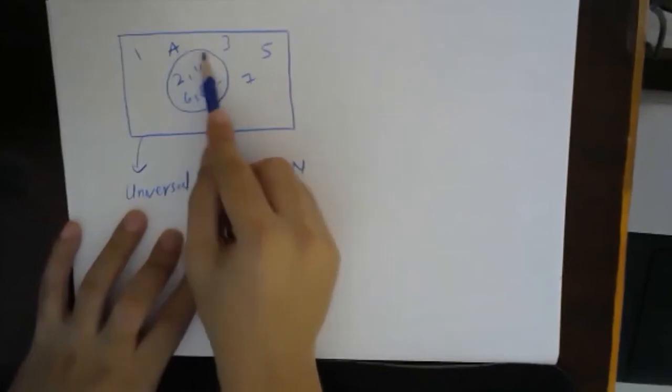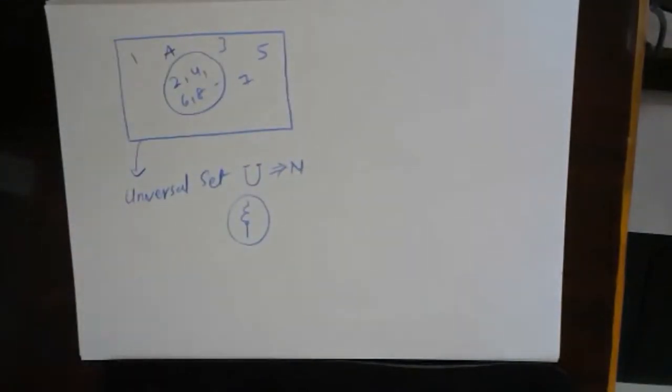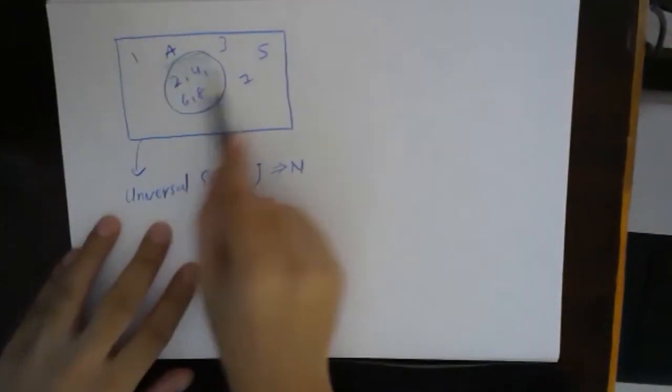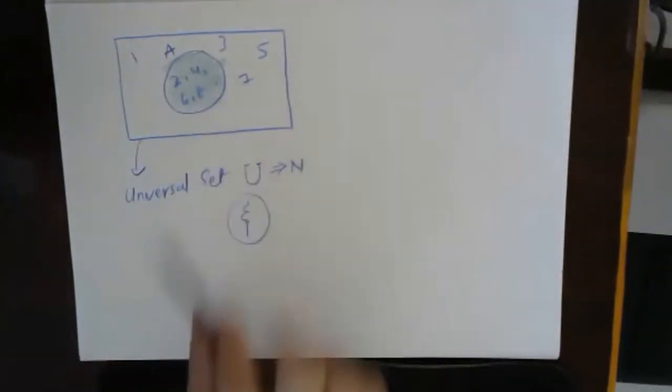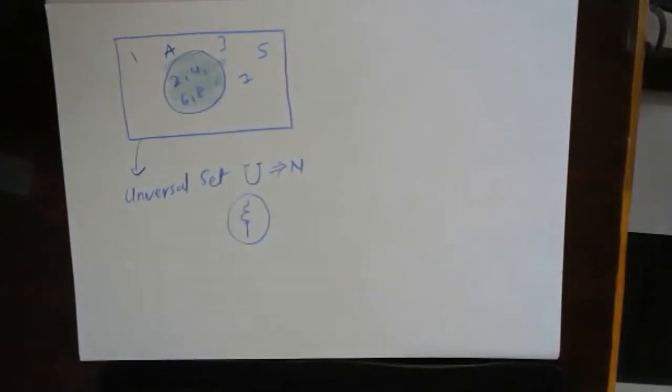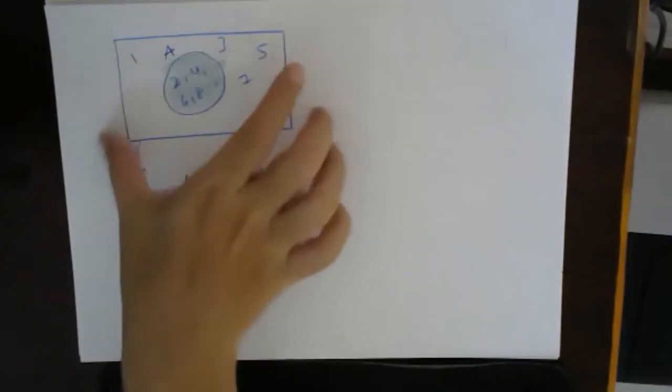So basically, this set A, the shaded region, is just a part of the big ocean. This set A is just a part of the big set. Understood everyone? Fine. This is just one representation showing that A is a part of the big universal set.